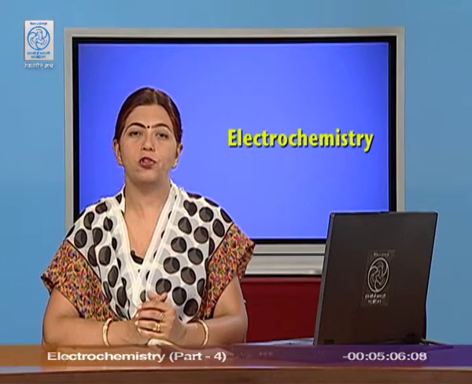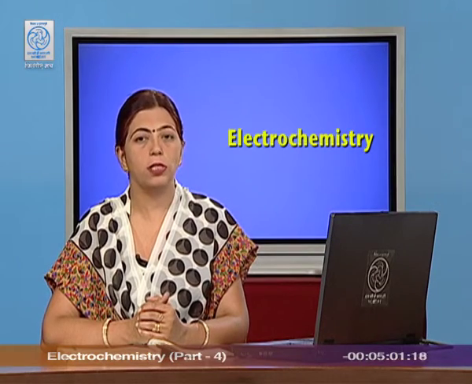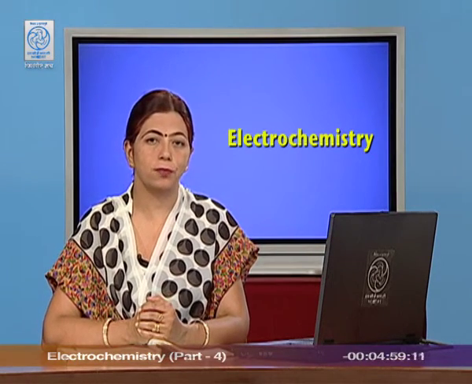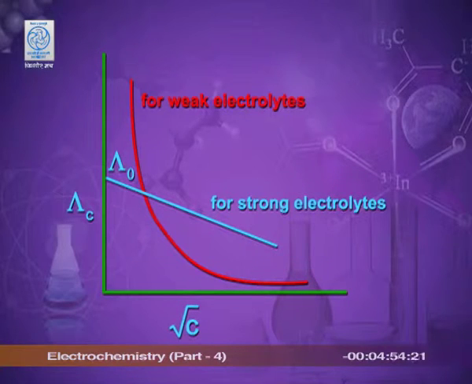The examples of the strong electrolytes are like potassium chloride, sodium chloride, hydrogen chloride, etc. For the weak electrolyte, there is a red line or a red curve you can see. For the weak electrolyte, there is a slow but continuous increase in the value of the molar conductance when the concentration approaches 0. But from the graph you can very well see that the red line becomes parallel to y-axis and it is never touching it.